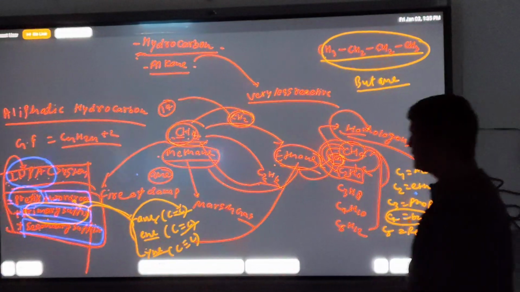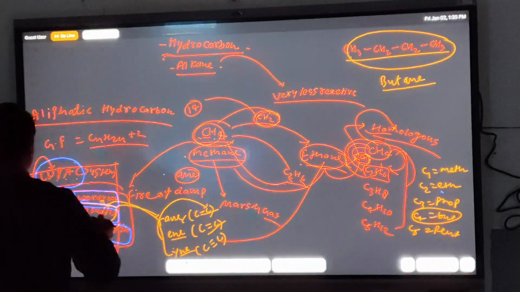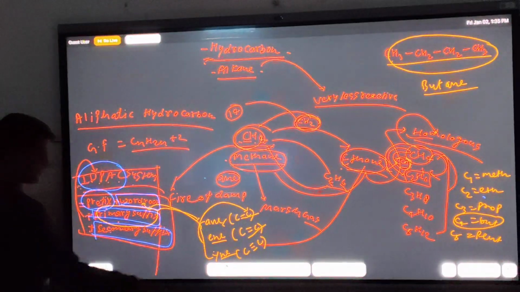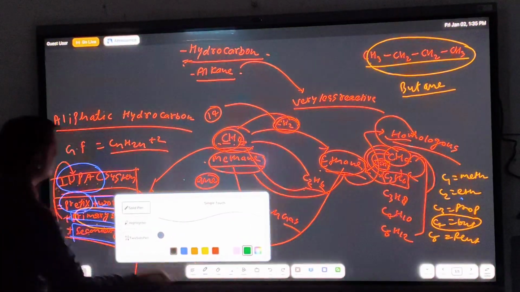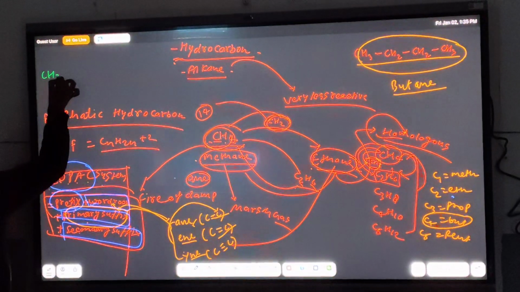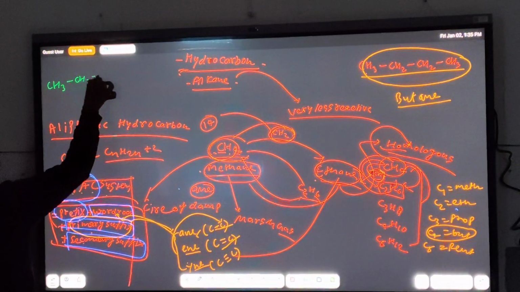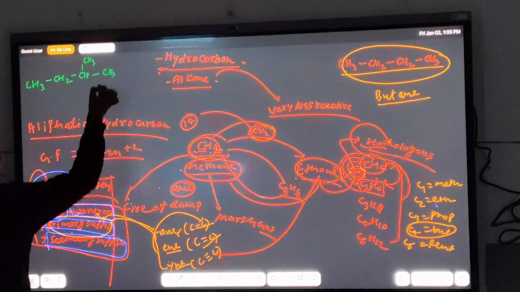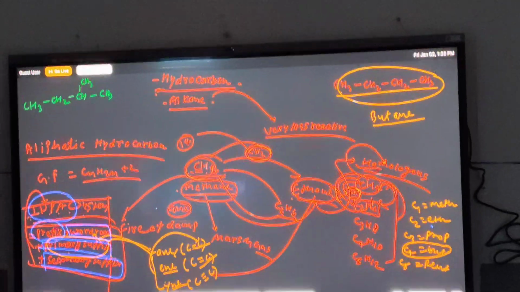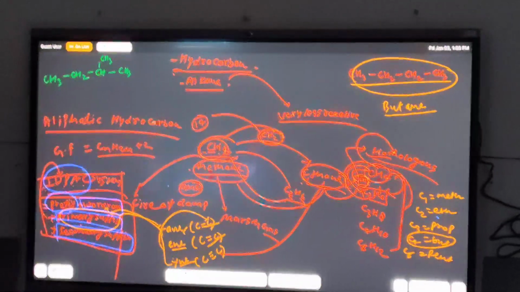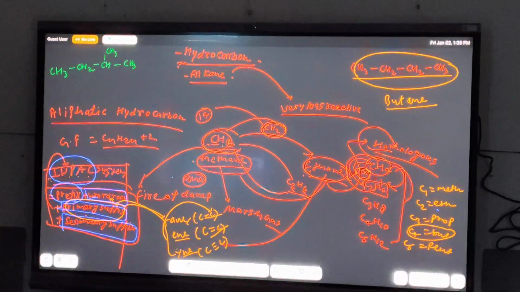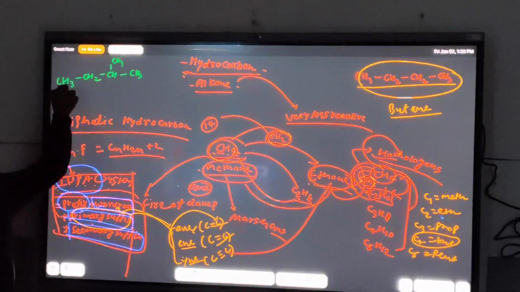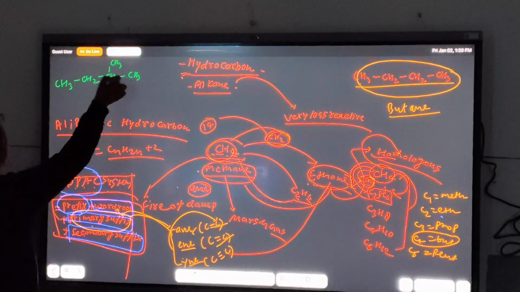As well as we can take another example related to this rule. If we write here CH3, CH2, CH, then CH3 and then CH3. So first of all check whether this chain of carbon is straight or not. So you can say 1, 2, 3, 4 or 1, 2, 3, 4.